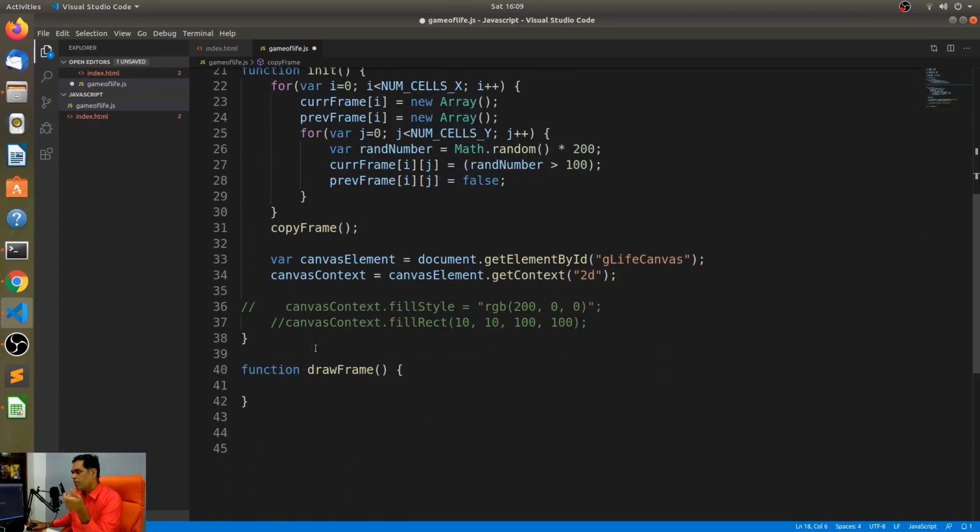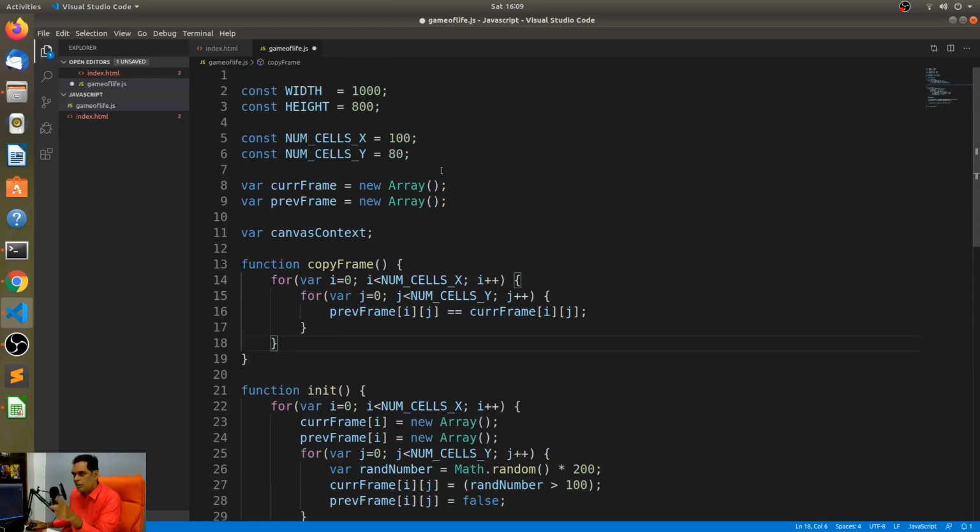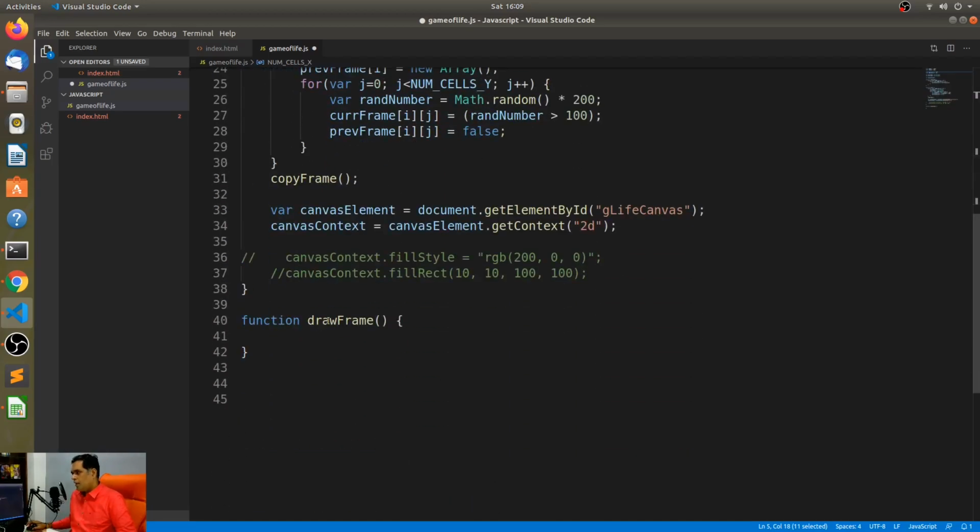So I have a copy frame, I have the init. One more thing that I forgot to initialize is how big should be these variables. How big should be the size of each cell? That's already easy because the width of the canvas is 1000, the height of the canvas is 800. But the number of cells on the x-axis is 100, and the number of cells on the y-axis is 80. So I think that should be easy for us to do. It should just be the width divided by the number of cells on the x-axis. All right, that's about it. So let's just try and draw these things and let's see what happens.